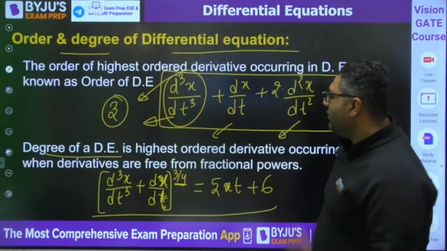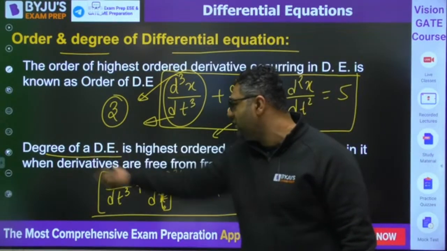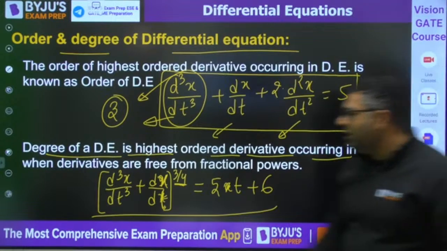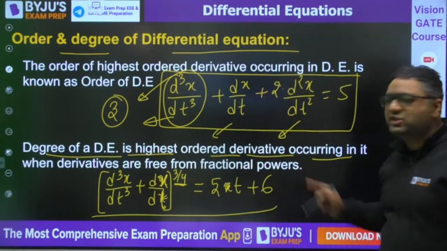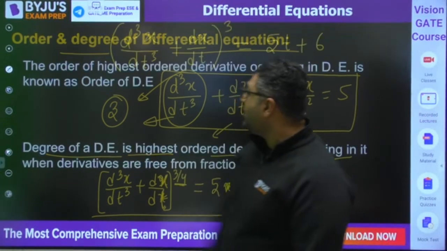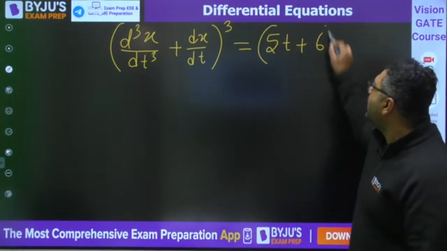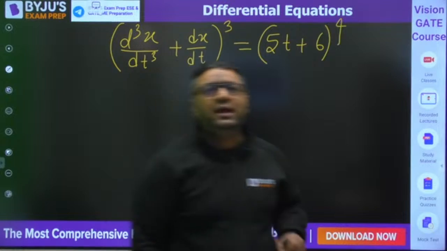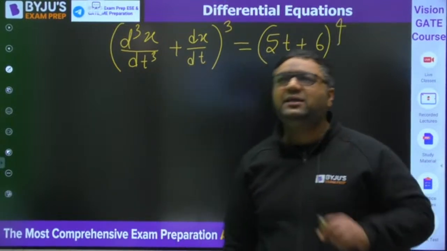So guys, the degree of a differential equation is the degree of the highest order derivative occurring in it when derivatives are free from fractional power. Now that I have taken the power 4, it is free from fractional power. Can you tell me the highest order derivative?